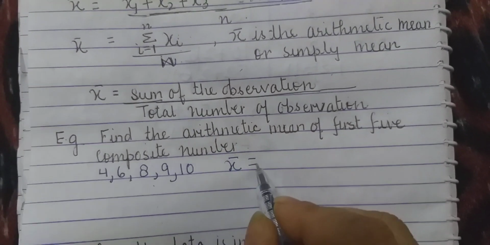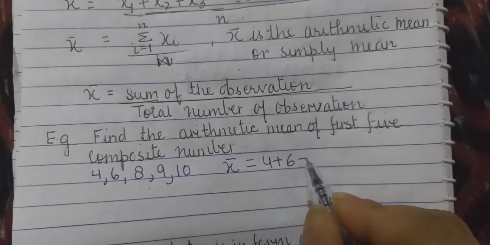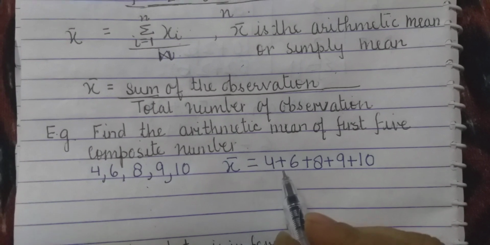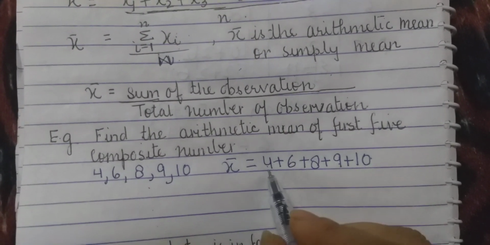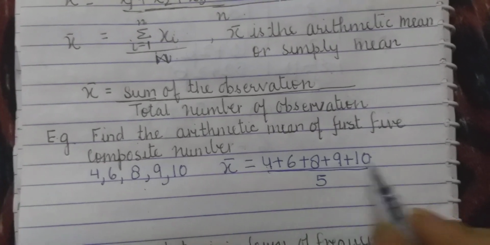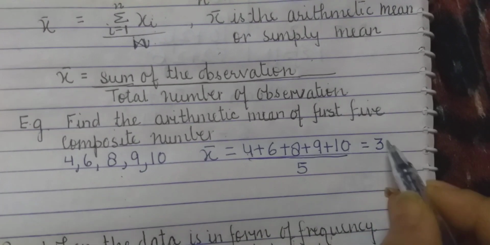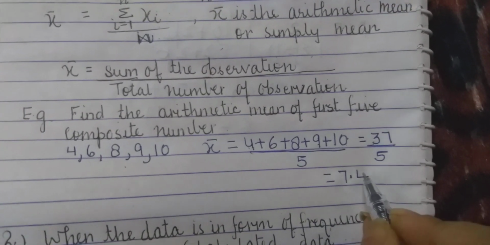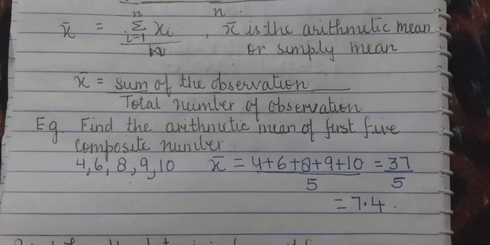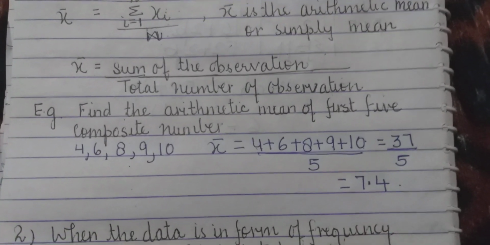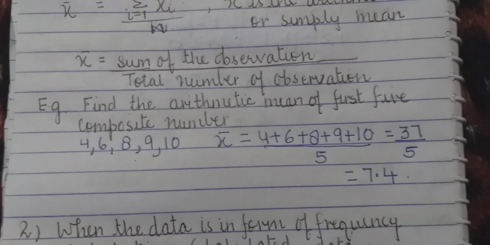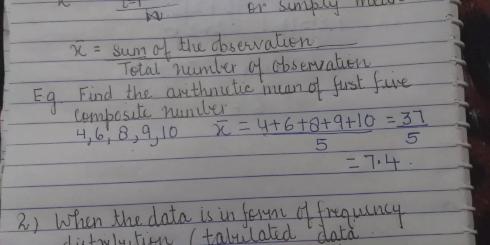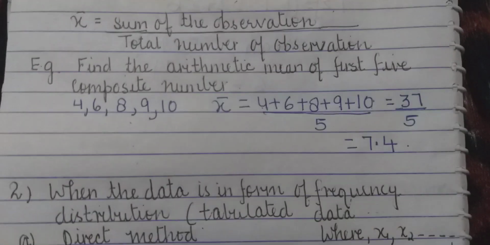So what will be its mean? The mean will be 4 plus 6 plus 8 plus 9 plus 10. How many observations are these? 1, 2, 3, 4, 5. So these are 5, and the total of this is coming to 37. So 37 divided by 5 is equal to 7.4. Clear? Right. Now, this was the mean of data which is not in the form of a frequency distribution.